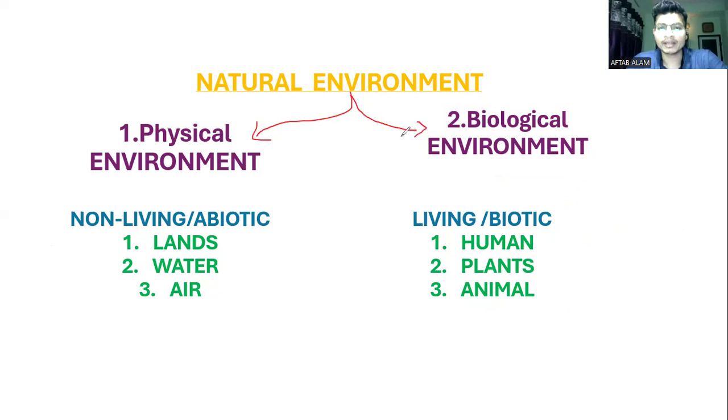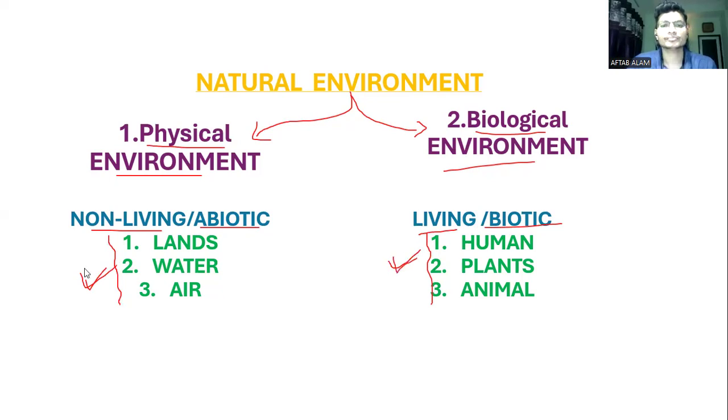One is the physical environment, the other is the biological environment, right? The physical environment is known as abiotic or non-living components. The biological environment consists of living, or biotic, components. These are examples of the physical environment, while on the other hand, these are examples of the biological environment.